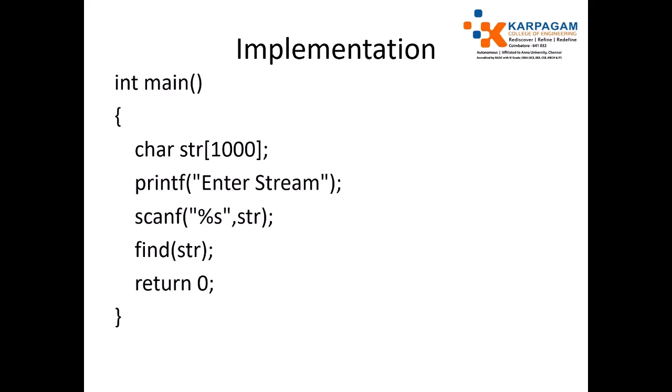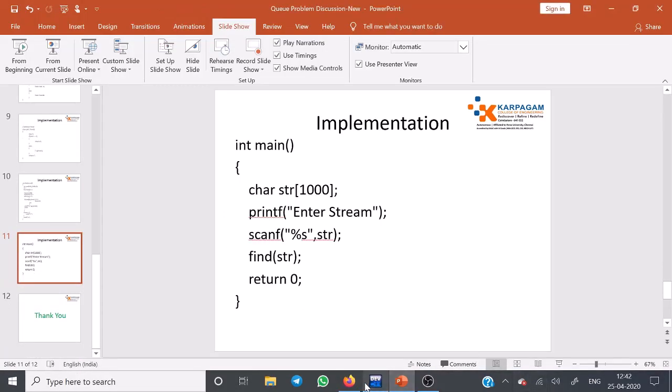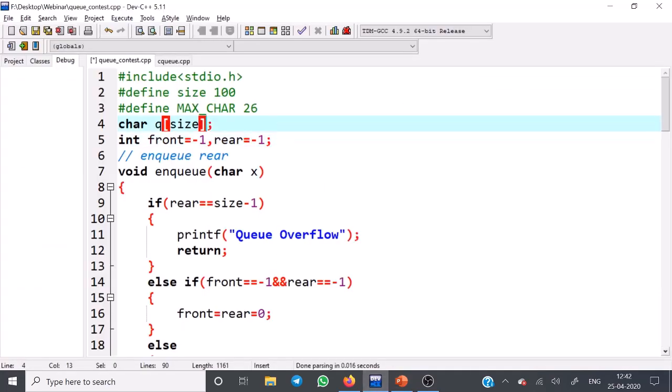I will just show this is the main driver program. Just create a character array, get the string of characters from the user and call the find function. I will just show the implementation. This is the header file declaration. We are creating the queue and making the front and rear values -1.